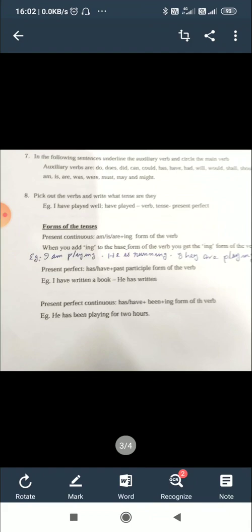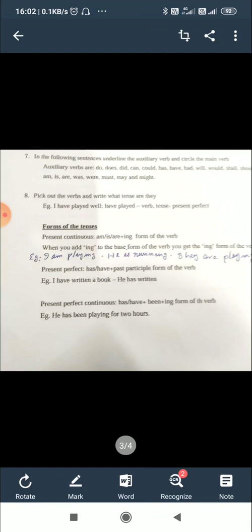Present perfect continuous tense, has or have plus been plus ing form of the verb. The verb form of present perfect continuous tense is has or have plus been plus ing form of the verb. He has been playing for 2 hours. They have been working for 10 hours. Has been playing is singular, have been playing is plural, because he is a singular subject, they is a plural subject.